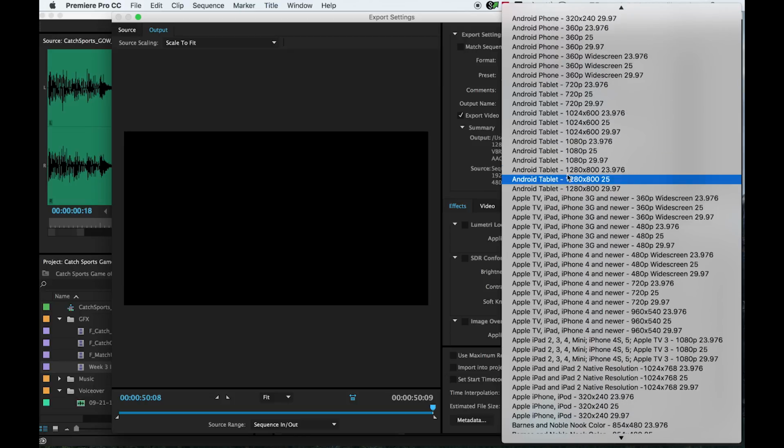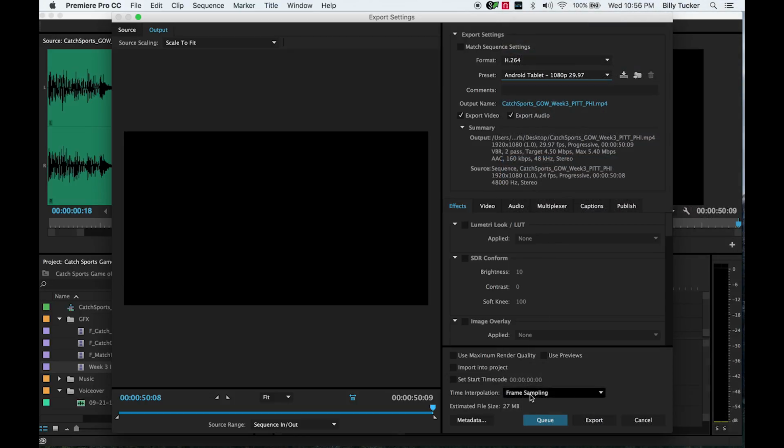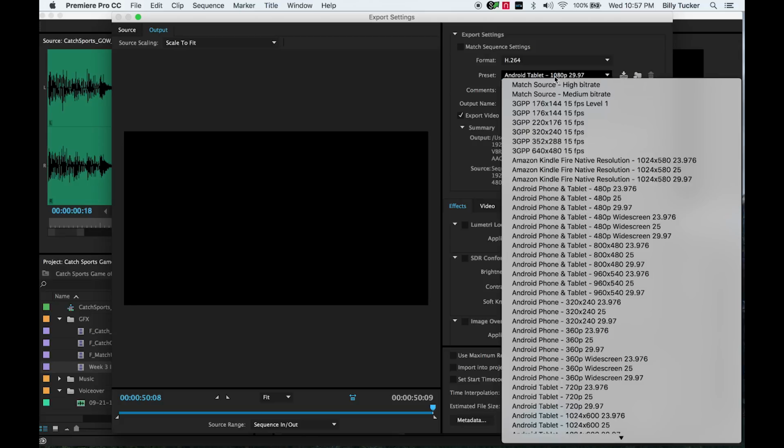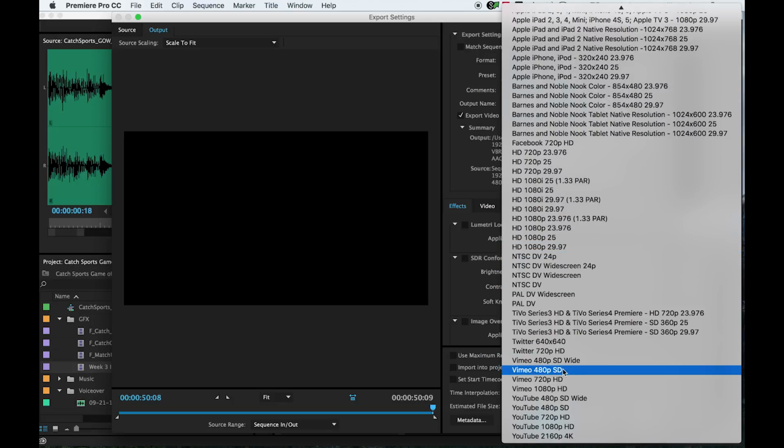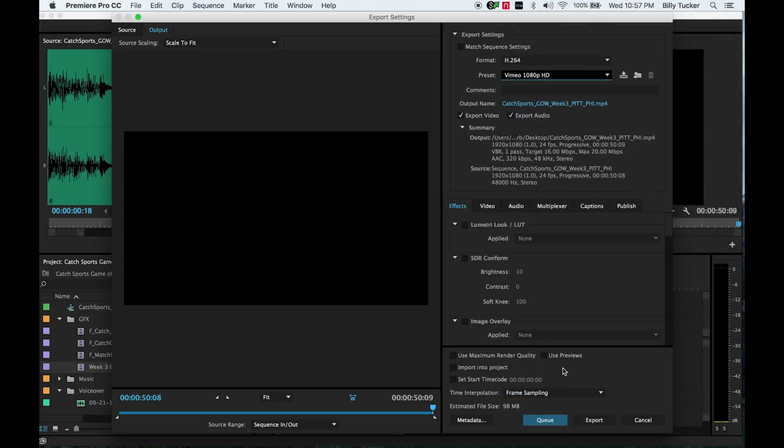So maybe I come back and do like an Android 1080-97. Okay, now I'm 27 megabytes. I would kick that out for client version, and then for the full res version that they can use for the app itself, I would go back into here.